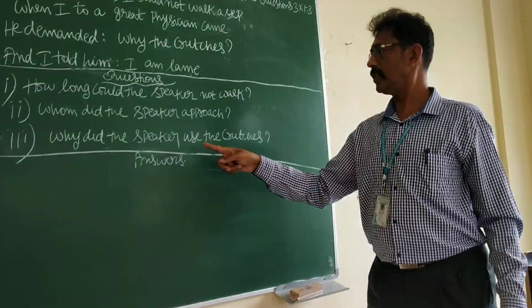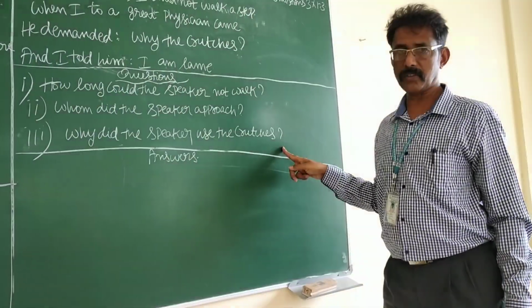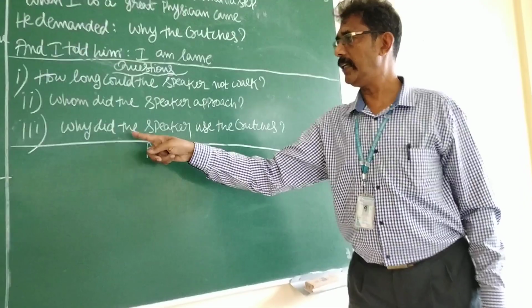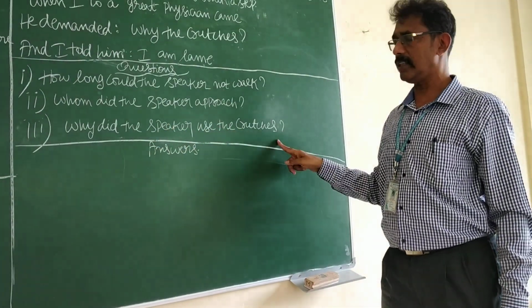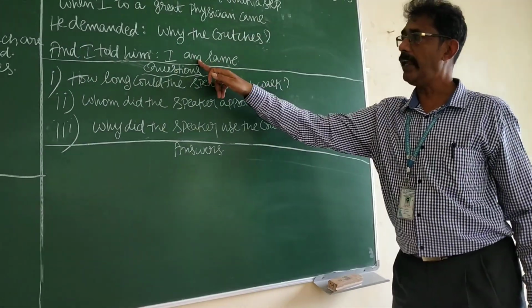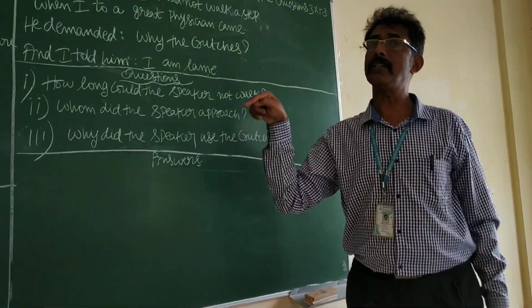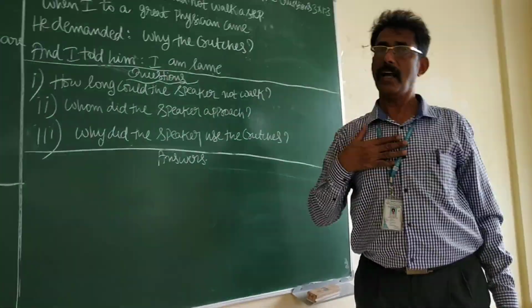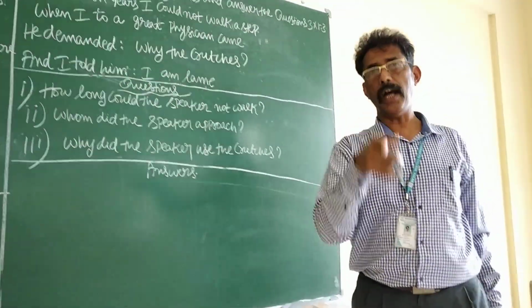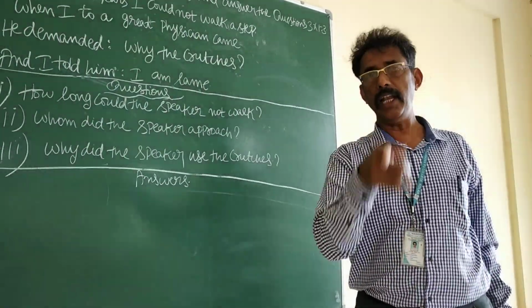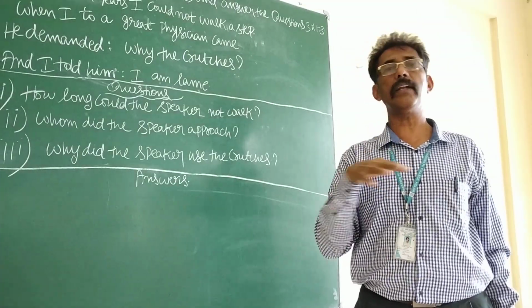Next, why did the speaker use the crutches? Once more. Why did the speaker use the crutches? Answer is, I am lame. No. Because he was lame. I am lame means I am lame. If you say I am lame, it means you are lame. You and I are not lame.